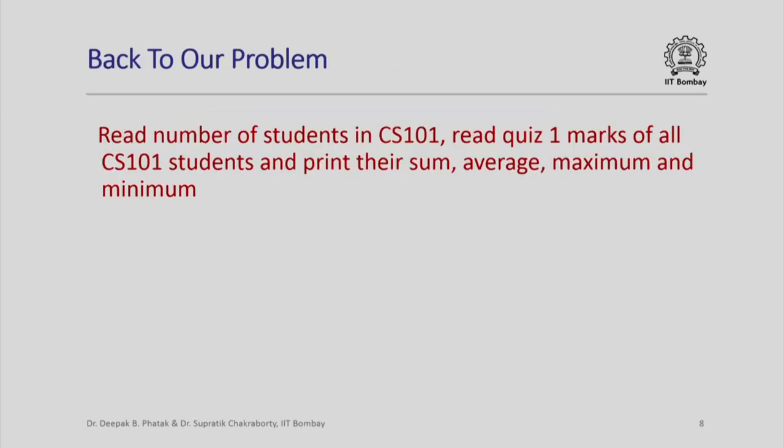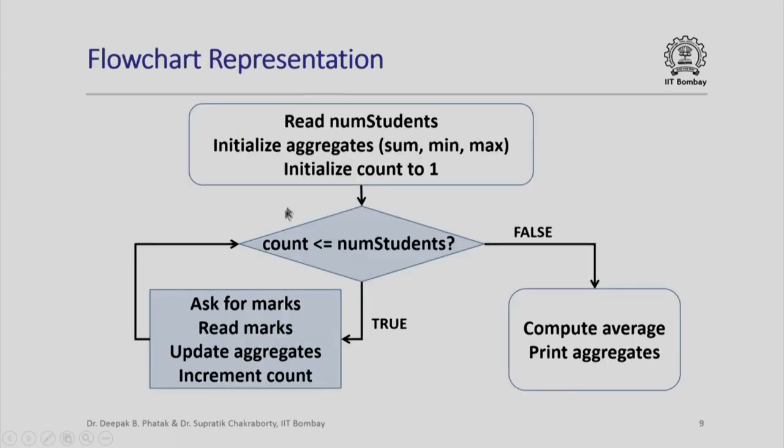Now if you look back at the problem that we were trying to solve when we introduced iteration idioms in programming, we had said something like this: you read the number of students in CS 101, read quiz 1 marks of all of these students and print their sum, average, maximum and minimum. Now using a while loop we could solve this, and this is kind of obvious to see if I just try to represent the flow of control through this flow chart, and if you recall, this is exactly how the flow chart for a while loop looks.